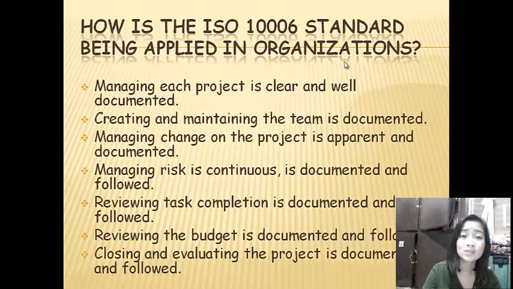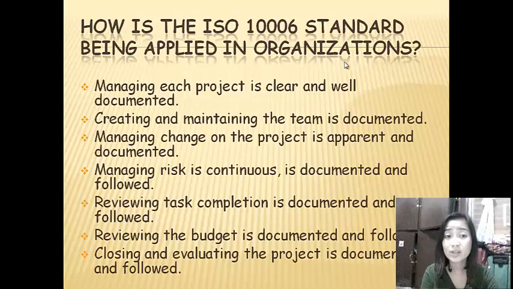How is the ISO 10006 standard being applied in organizations? It is applied by managing each project in a way that is clear and well documented. Second, creating and maintaining the team is documented. Managing change on the project is apparent and documented. Managing risk is continuous, documented, and followed. Reviewing task completion is documented and followed. Reviewing the budget is documented and followed again. Closing and evaluating the project is documented and followed.